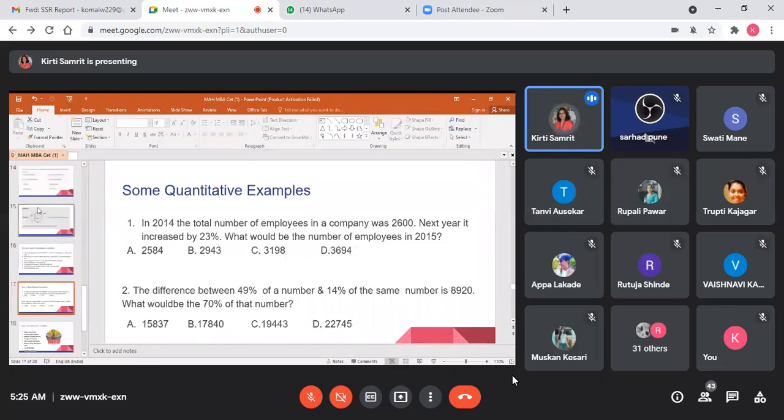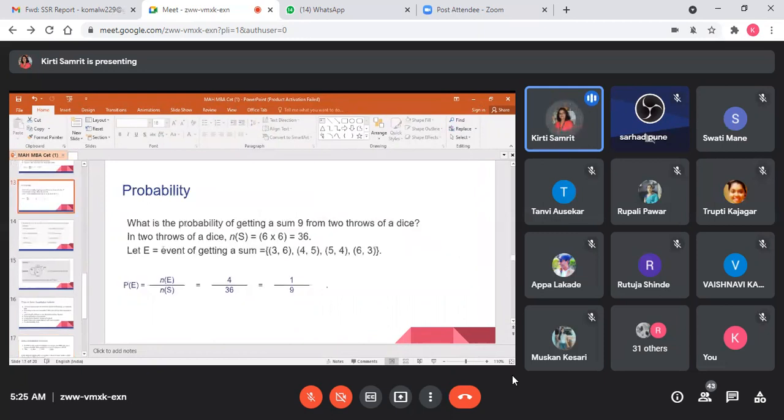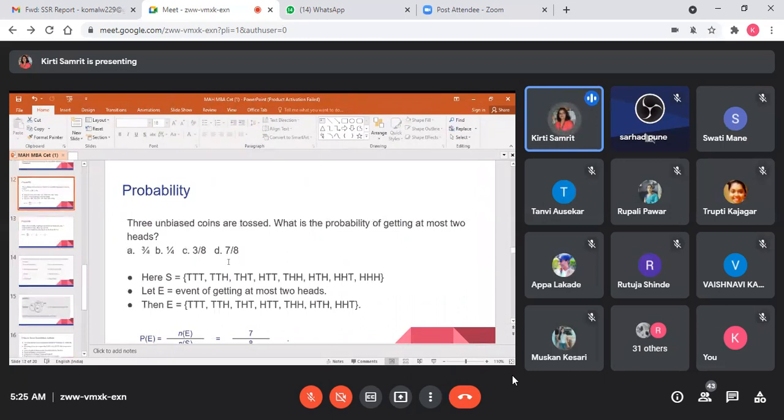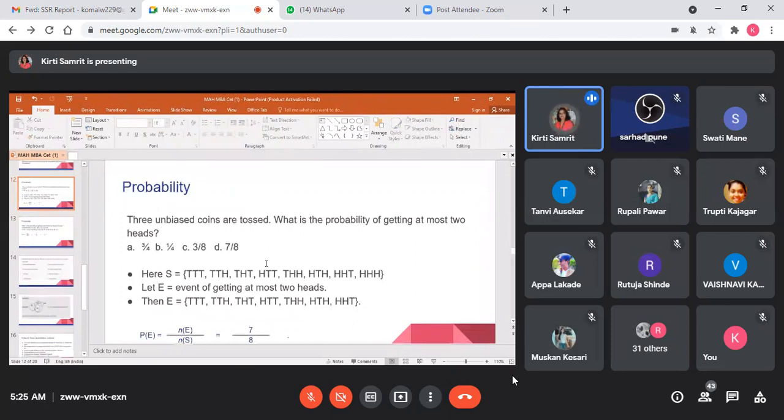One category I just wanted to tell you is probability, because there will be questions on probability, and I think you might have learned this in your graduation or in 12th. Always remember, students, whenever we solve questions on probability, you should know some terminology. What is event? What is sample space? What is meant by experiment?